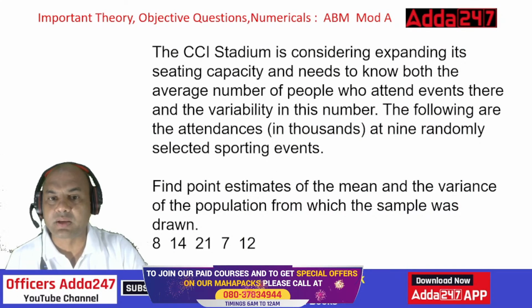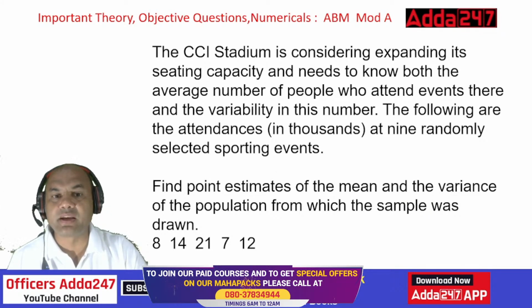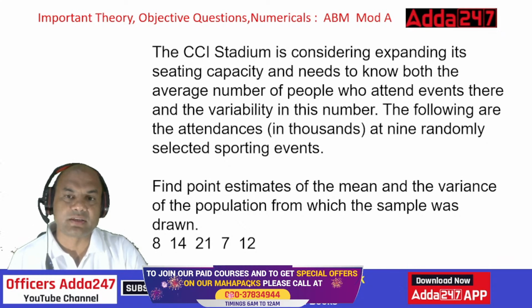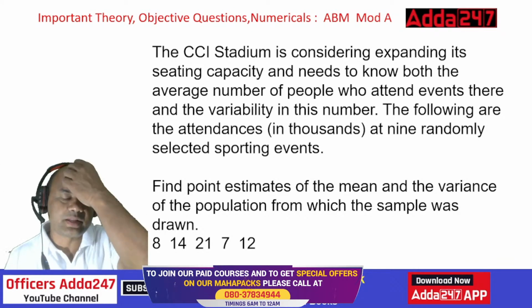Let's start with the numerical first and then I'll complete the theory. First is the important numerical. The CCI stadium is considering expanding its seating capacity and needs to know both the average number of people who attended the events there and the variability in this number.